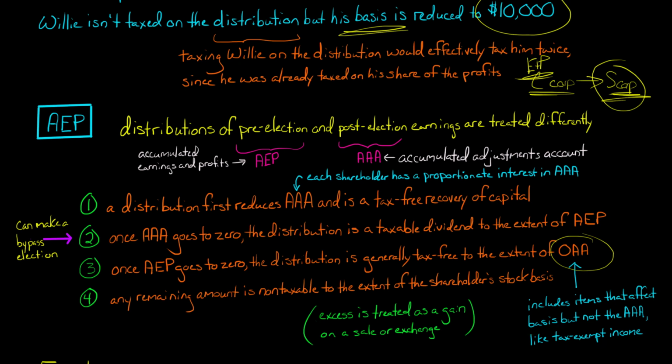If there's still any amount of the distribution remaining after the AAA account, AEP and OAA, then that will be non-taxable to the extent of the shareholder's stock basis. So it just reduces the basis. And once the basis goes to zero, any excess would be treated as a gain on a sale or exchange.